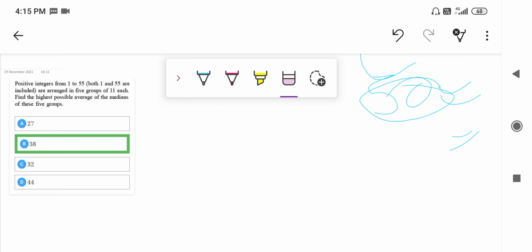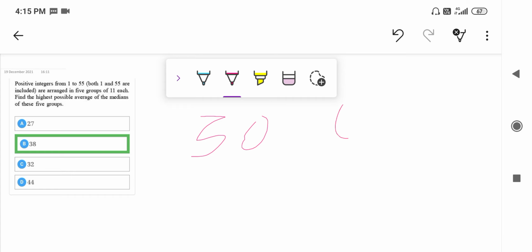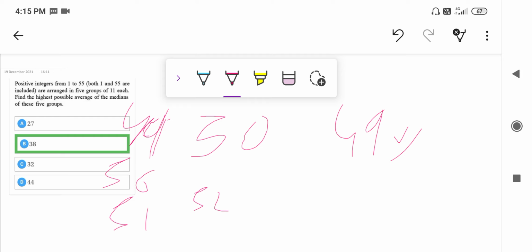So 50 is the highest number which can be a median. But now since we want the highest average, we should take the next highest possible numbers. After 50, obviously 49 can be a median, but for 49 being the median, there would be 50, 51, 52, 53 and 54, the 6 numbers above it or after it.